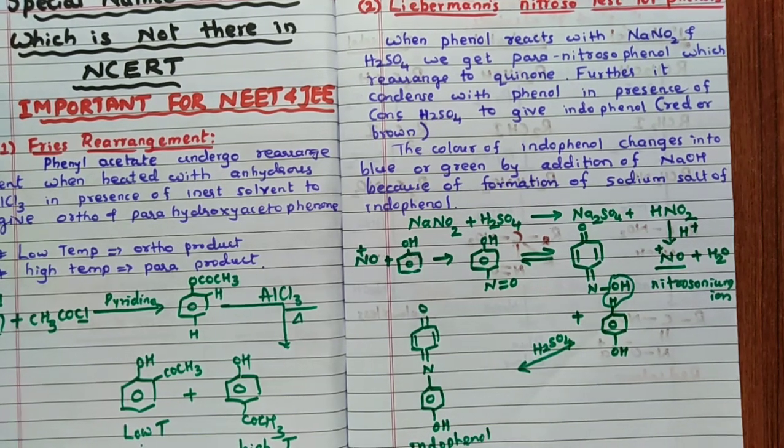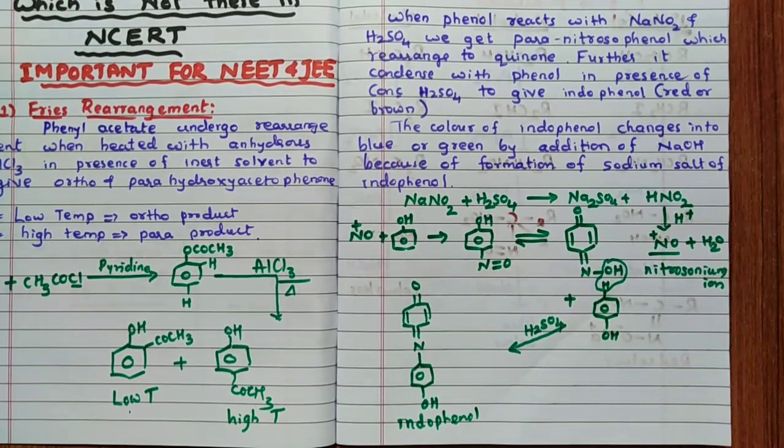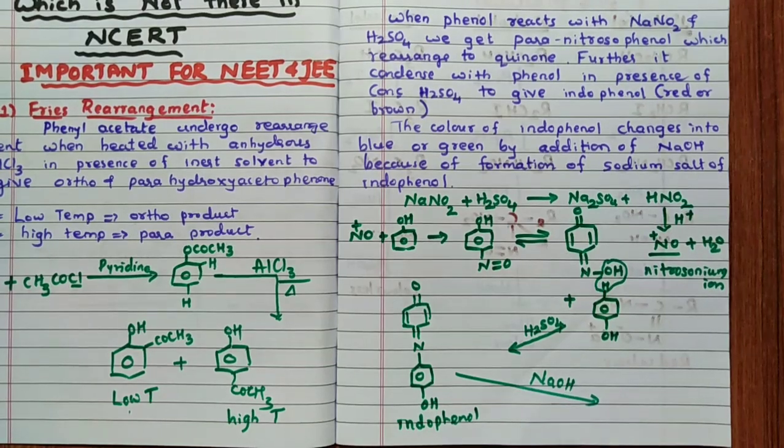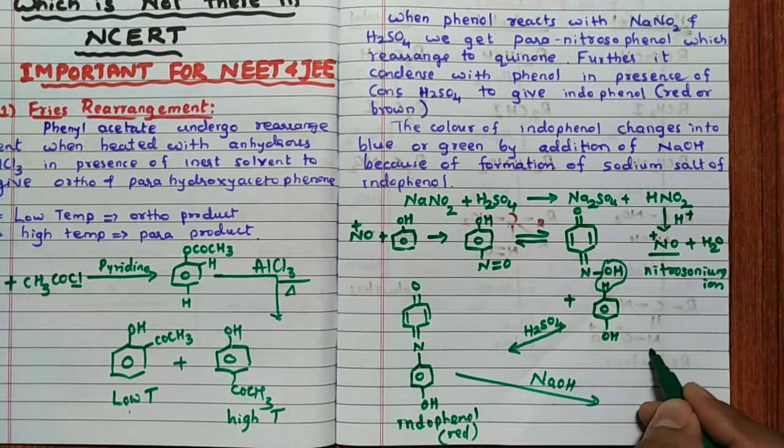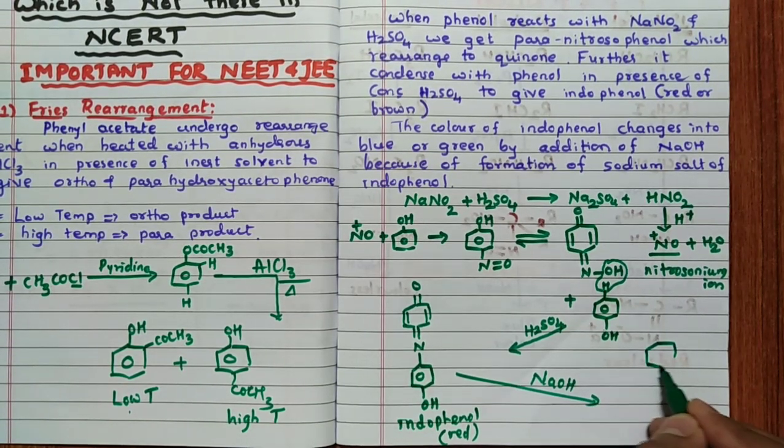This is known as indophenol, remember. Now this, when it is added to base, that is NaOH, the H will form ONa, that is blue or green color. This is red or brown color. Remember, it is red or brown color. Now what happens is it is forming a salt of this. Only the difference is that OH becomes ONa.